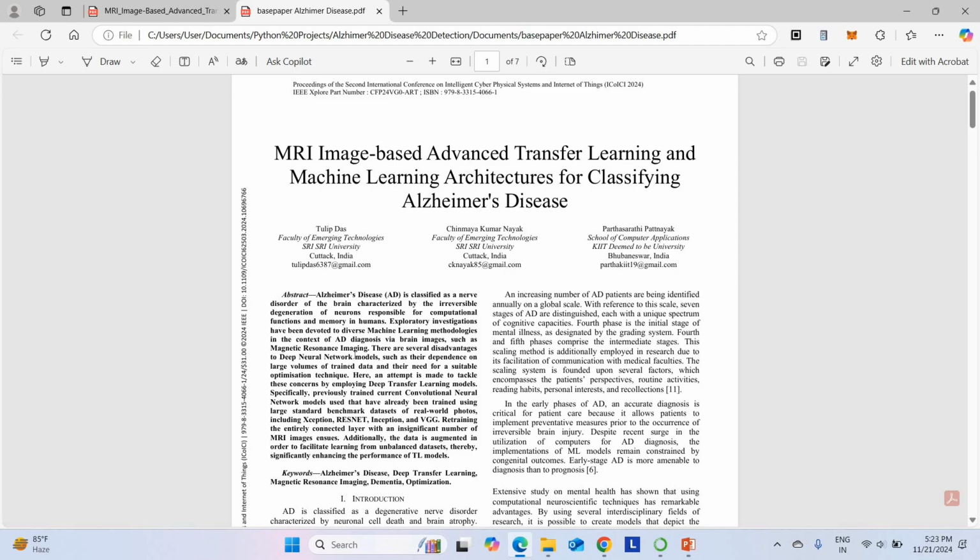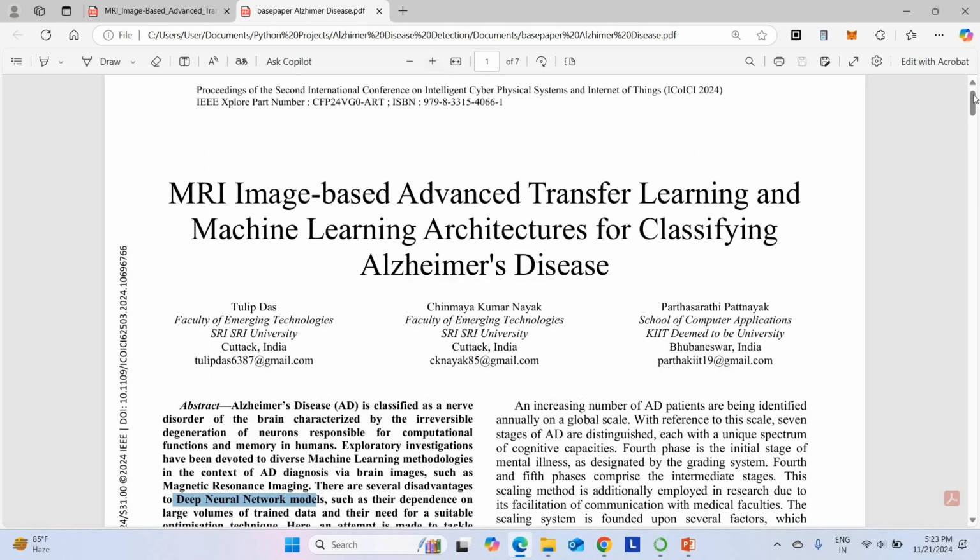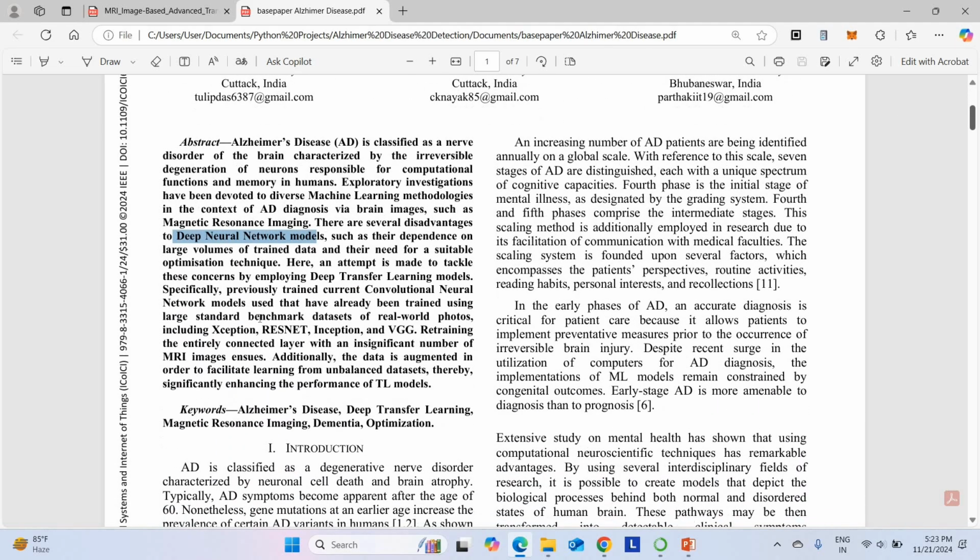They applied a deep learning algorithm here. Inside the deep learning algorithm, they have used the ResNet model as their proposed algorithm. This base paper uses the ResNet algorithm, which is the existing system for us. We are not going to use the ResNet model here.